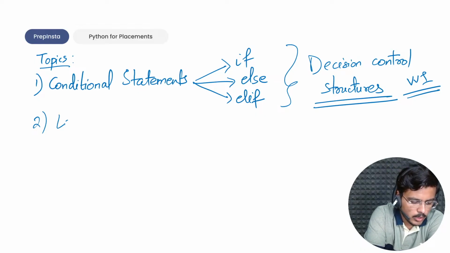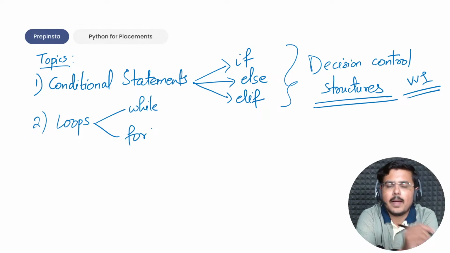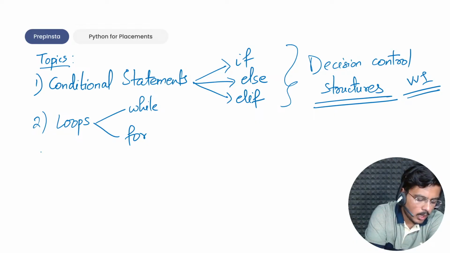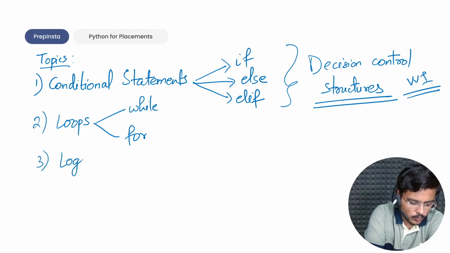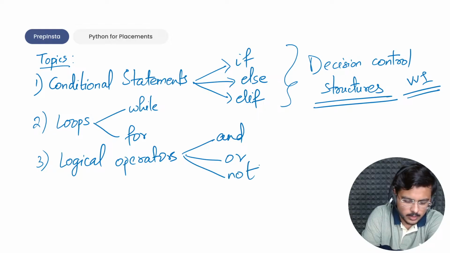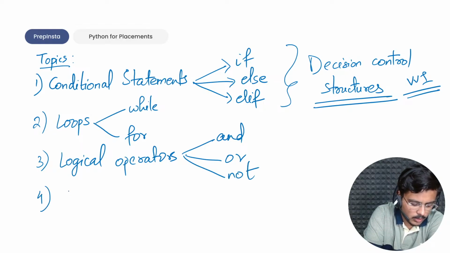Then we'll move on to the loops. We'll understand while and we'll understand the for loop. Now look, in Python there is no do while loop. Fine, a do while loop doesn't exist, so we'll focus more on the while loop and the for loop. Along with that, we'll understand a few logical operators. What will those be? We'll understand and, or, and not. Apart from them we'll cover break and continue statements.